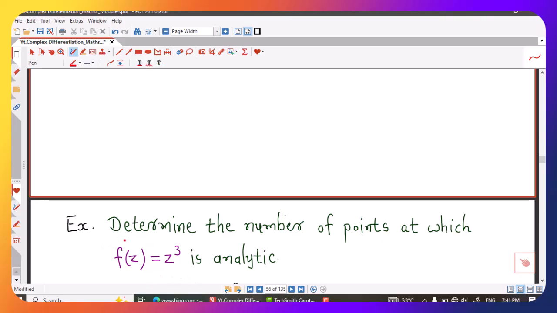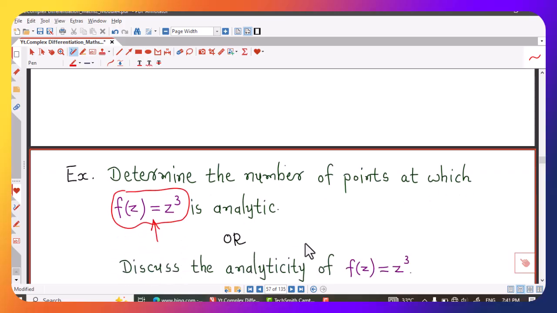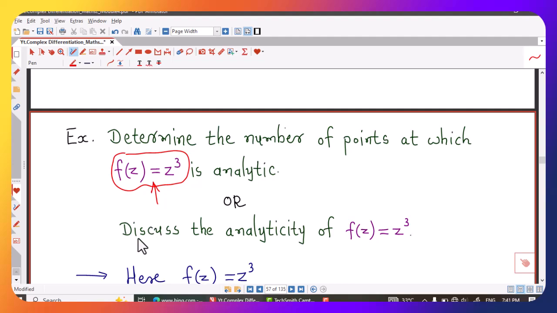So in this lecture I have taken this function f of z equal to z cube, and I have to determine the number of points at which this function is analytic, or they can ask in this way also, discuss the analyticity of the function f of z equal to z cube. Now we know that first we have to decide the differentiability of this function, and once we decide the differentiability, then we can check whether function is analytic or not.